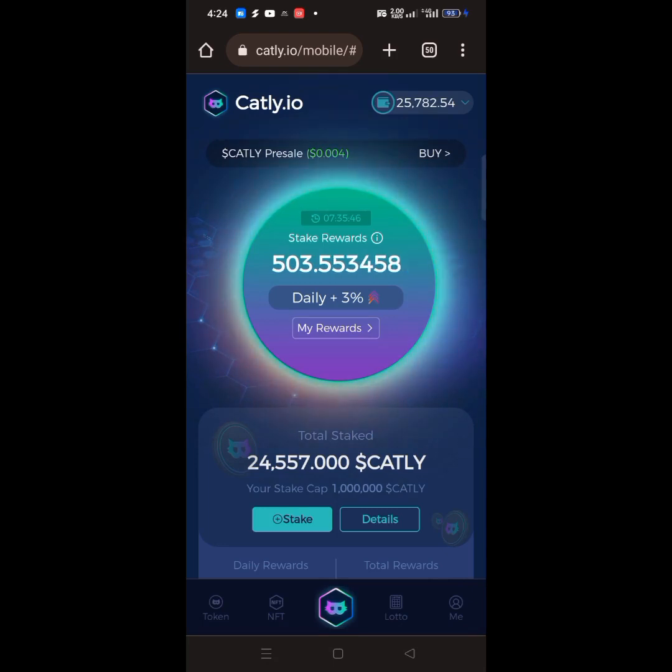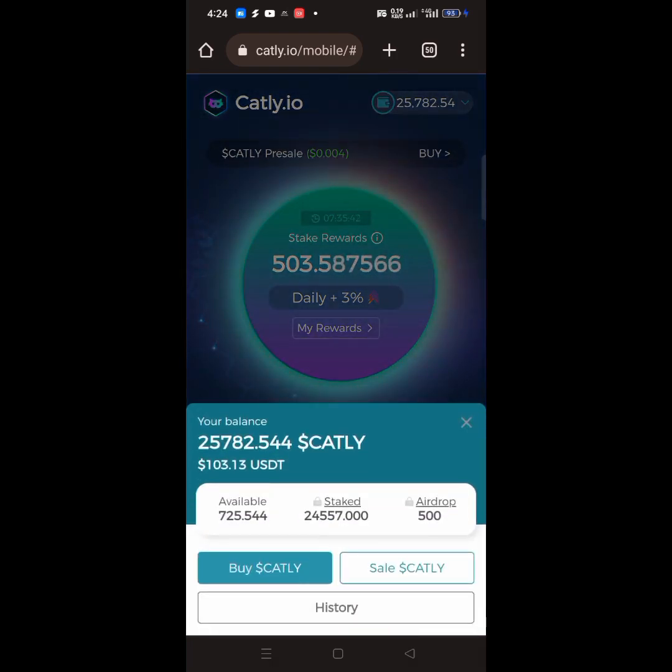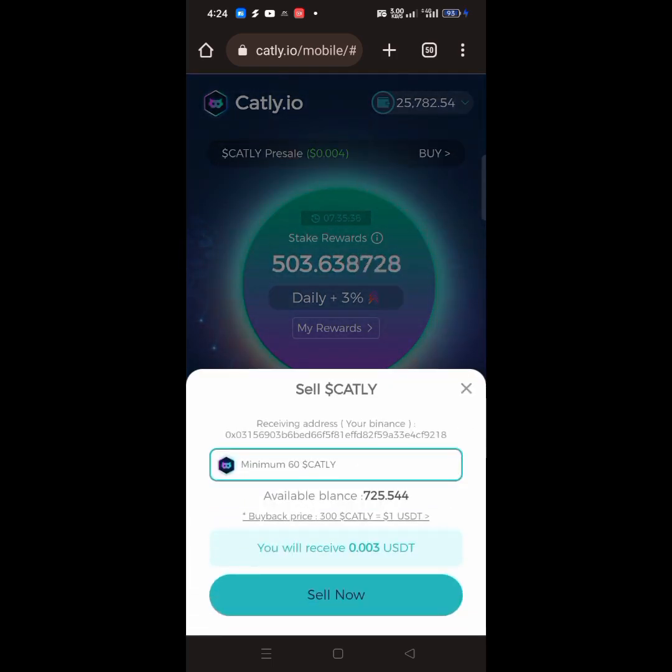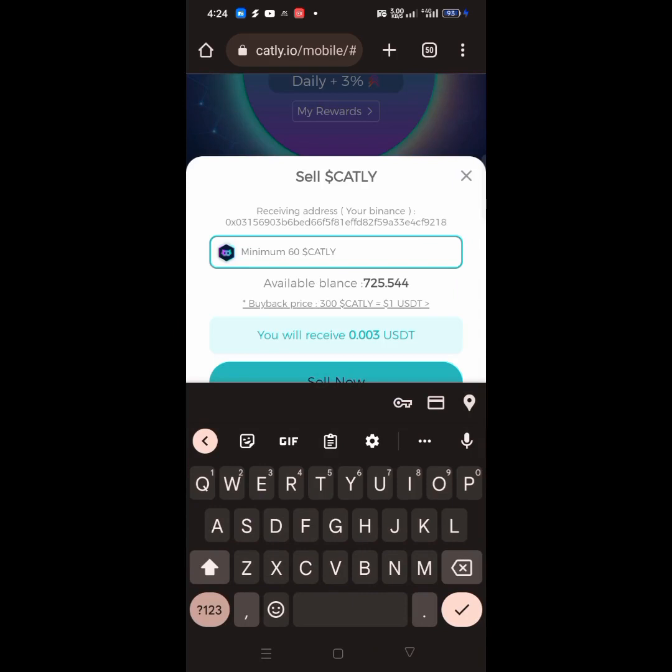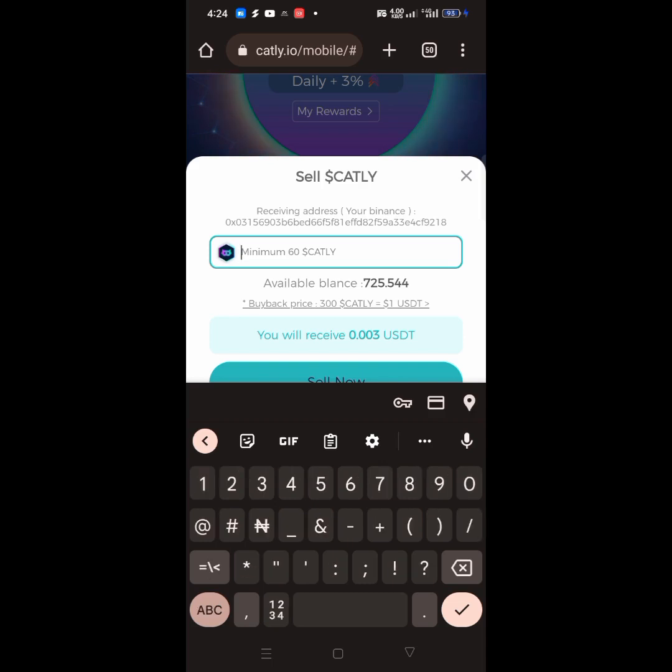So what I have to do now is to go over to this particular place, and this is how you will be selling your Catly. It will be sent to you direct to your Binance account. So what I have to do now is to click on sell Catly and enter the amount. Minimum sellout is 60 Catly, so that means you need to have 60 Catly minimum to start selling. So for me, I'm currently having 725.544, and that is the amount I'm going to sell right now.